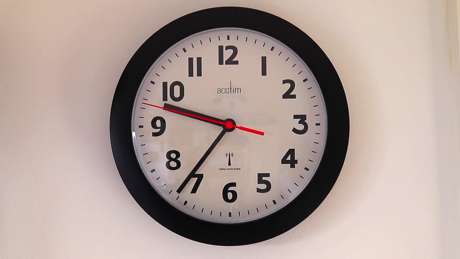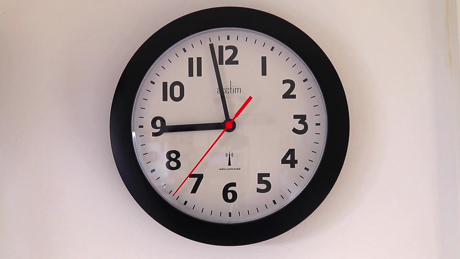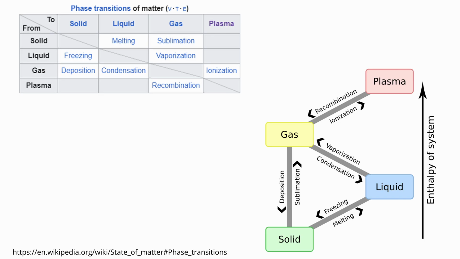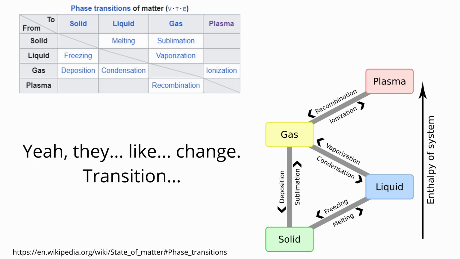But before I talk about the other states of matter, I just want to go over the phase transitions of matter. I won't really go into detail, and I'm just going to put 2 pictures on the screen of them from Wikipedia. Pause if you'd like, although I hope it's intuitive and sort of self-explanatory.